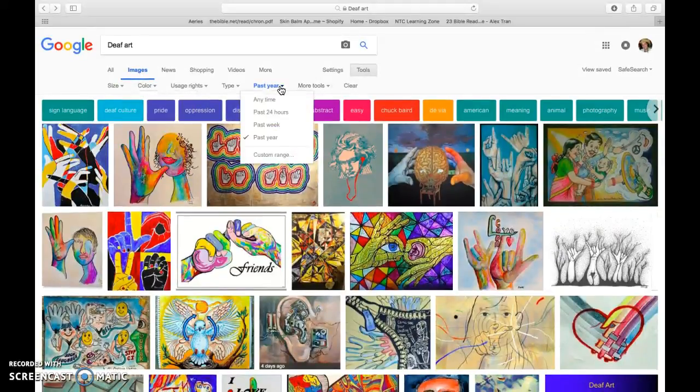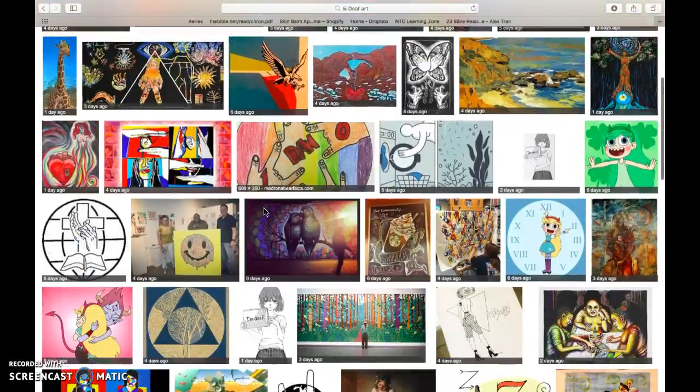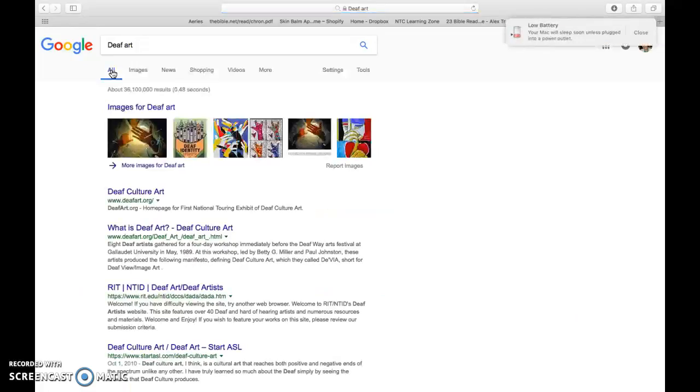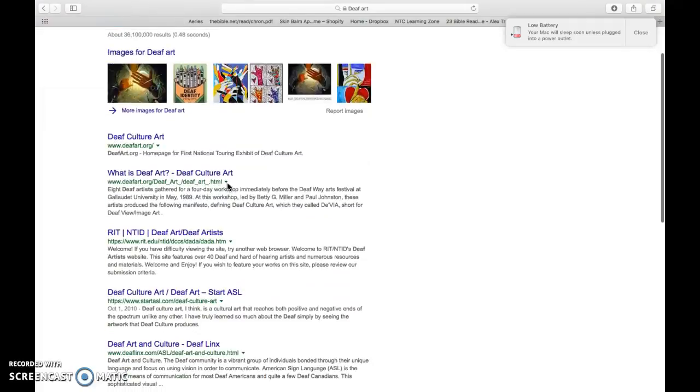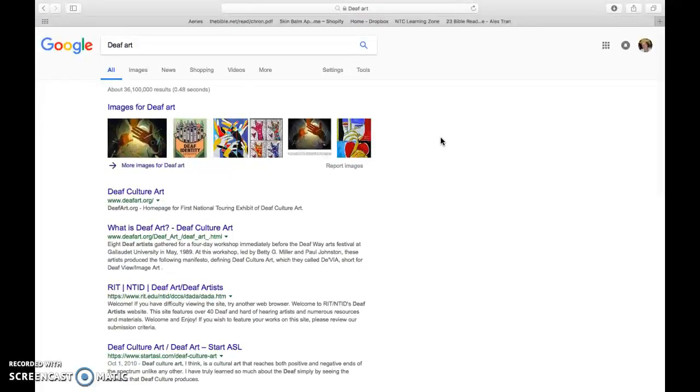You can also choose the past year or past week for extremely current art. Let's see what comes up. Okay, so you can apply the timelines as well for art pieces. And that's that, you guys. So we'll be using this tool most likely this upcoming month for your deaf article and when we talk about deaf art.